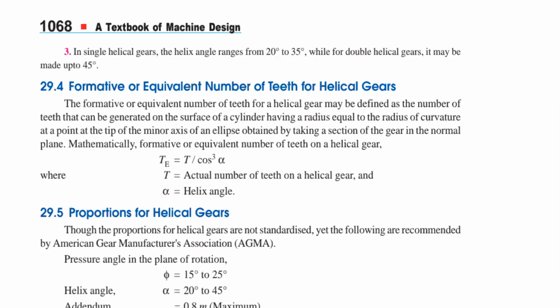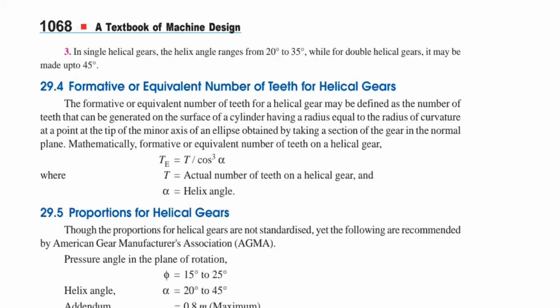Right. Next. What is the formative or equivalent number of teeth for helical gear? Here the formative or equivalent number of teeth is given by T_e equal to T by cos cube alpha. The equivalent number of teeth plays a very important role. For the sake of convenience, just please understand the relation.